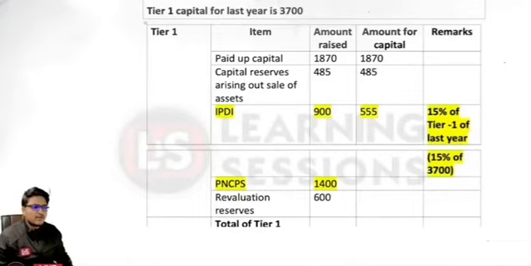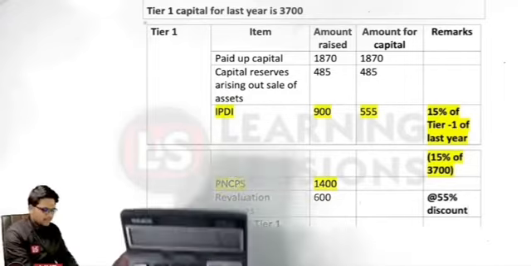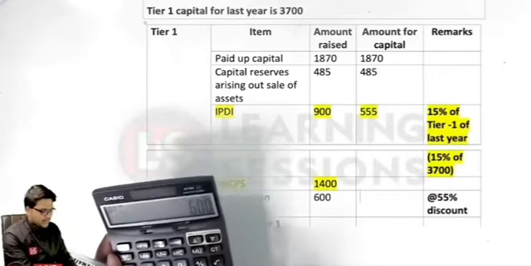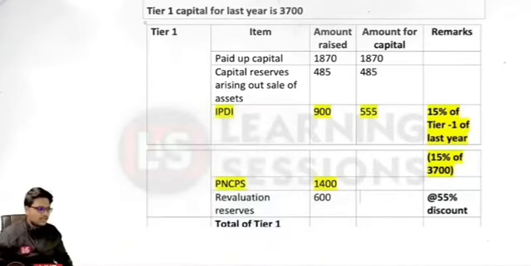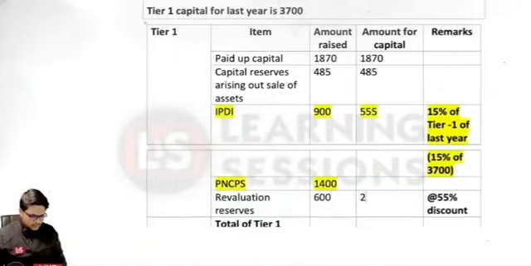First of all, we will be solving the revaluation reserves. The revaluation reserves are to be taken as a part of the tier 1 capital at what discount? At 55% of the discount, the value is to be covered in tier 1 capital. So 600 minus 55%, it is 270 in this particular case. For the revaluation reserves, it will be 270.